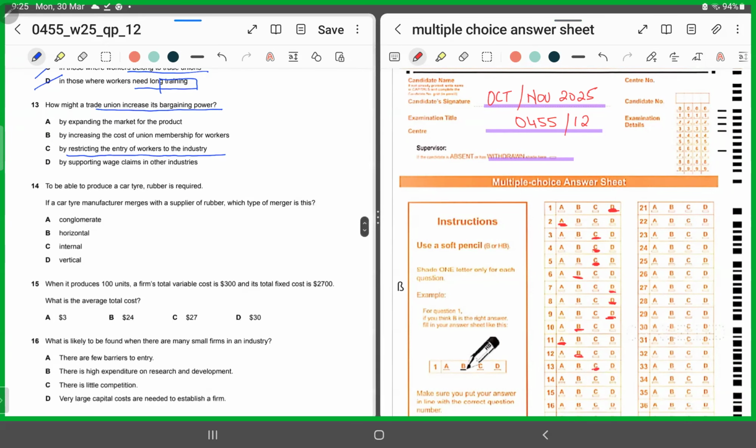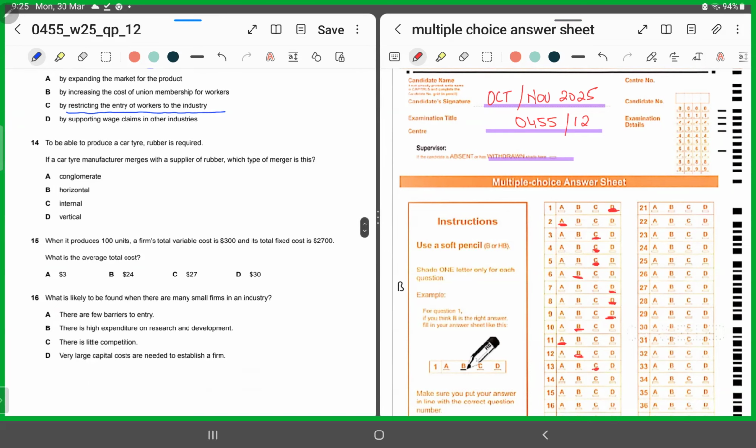MCQ number 14. To be able to produce a car tire, rubber is required. That's the key raw material. So if a car tire manufacturer, the one who produces it, merges with the supplier of rubber, he's going back to the sources of supply. So if a tire manufacturer merges with the sources of his supply, this is vertical integration backwards, right?